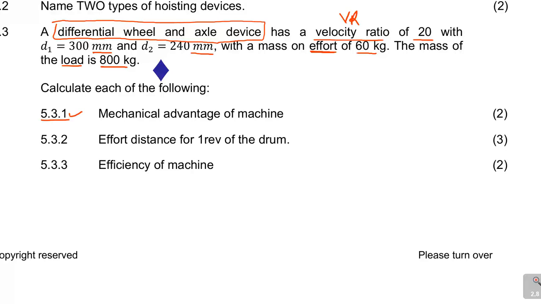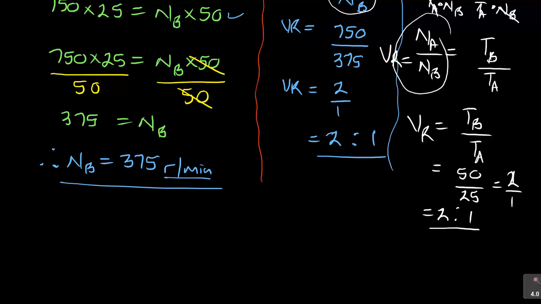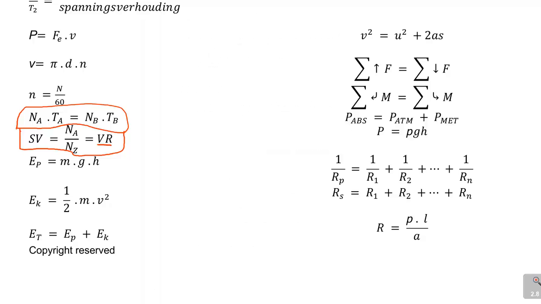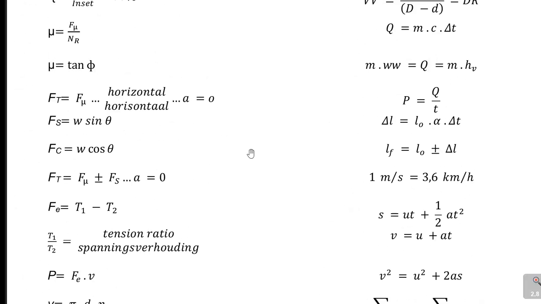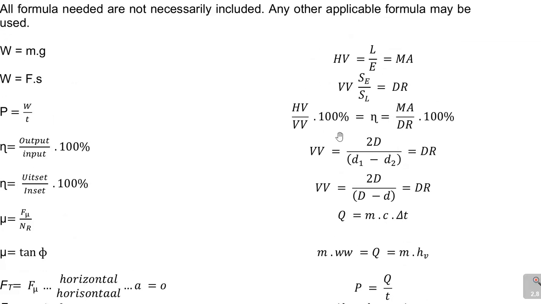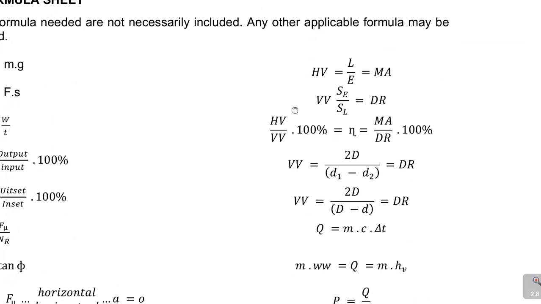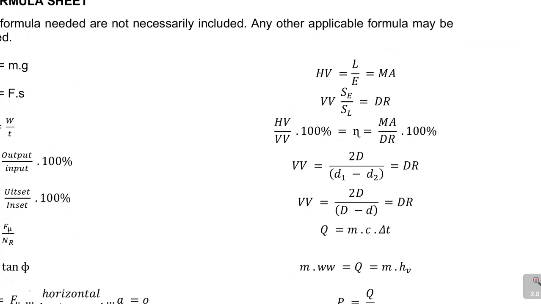Now 5.3.1 says calculate the mechanical advantage of the machine. So mechanical advantage is termed MA. So let's go to our formulas in here. In our formulas, we are looking for MA, which is the mechanical advantage. If you check our formulas, I think mechanical advantage, there it is. So guys, as I said, you just need to be familiar with your formulas. Look at this.